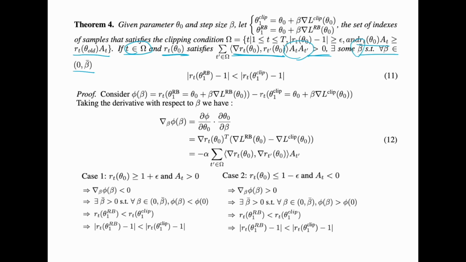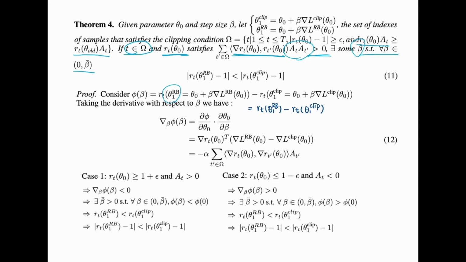Let's consider phi beta, which is the likelihood ratio of the one-step updated policy using the rollback function, minus the likelihood ratio using the clipping method after one-step update, which we can simplify into RT theta 1 rollback minus RT theta 1 clip. Now it's easier for you to tell.